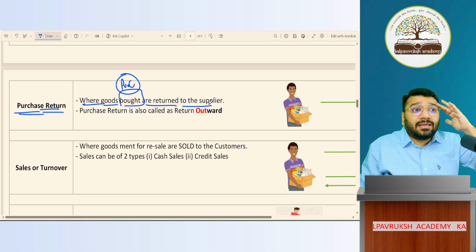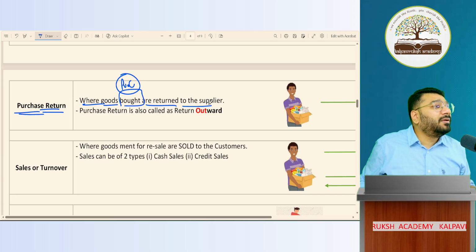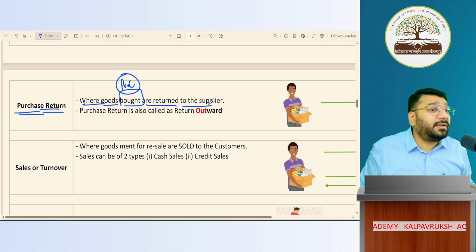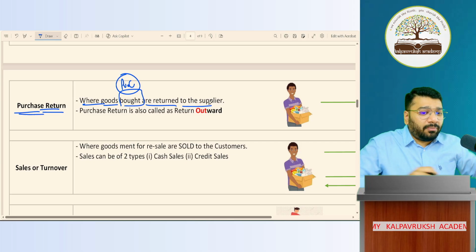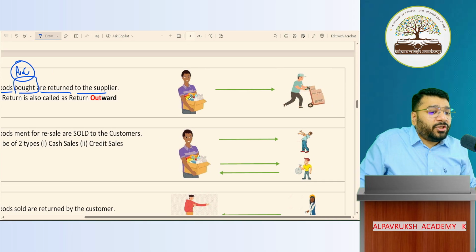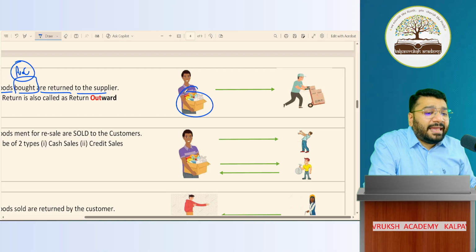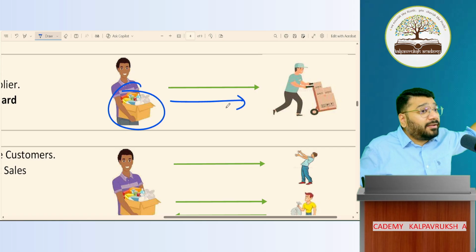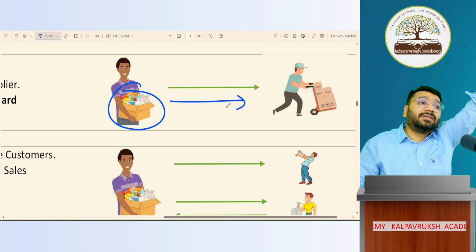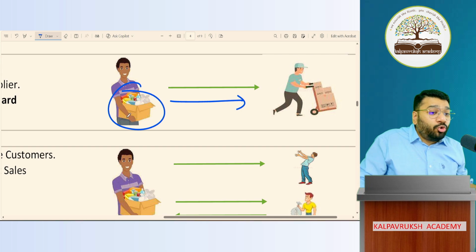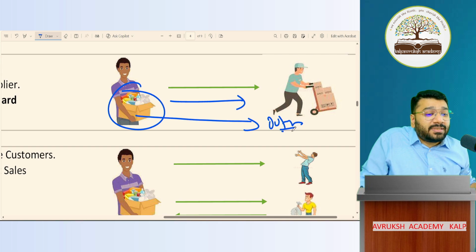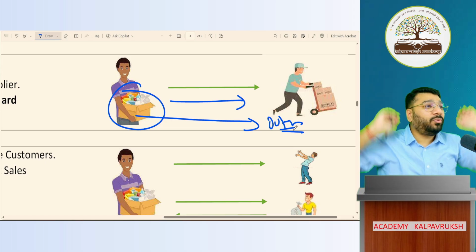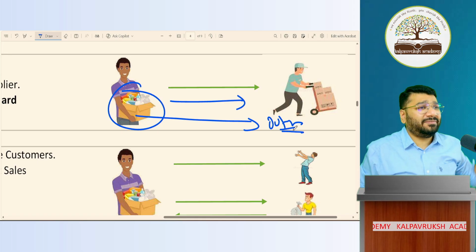What you have to understand is when we return the goods, that is called as purchase return. The goods that we purchased earlier, we didn't like it. Hence, we gave it back to the supplier. Supplier is taking the trolley and going outside the business, taking the goods outside. Hence, it is called as return outward.